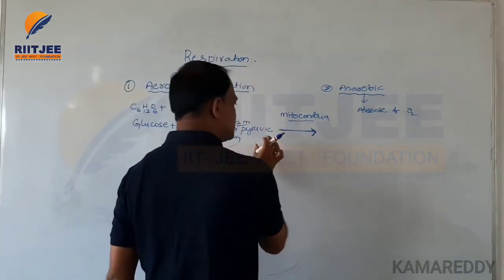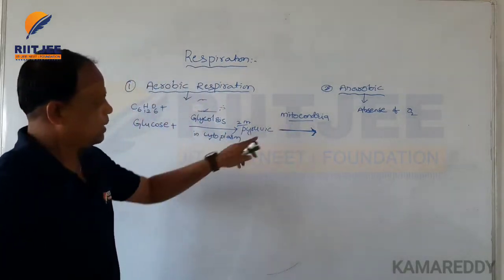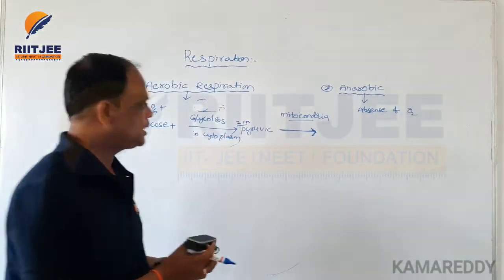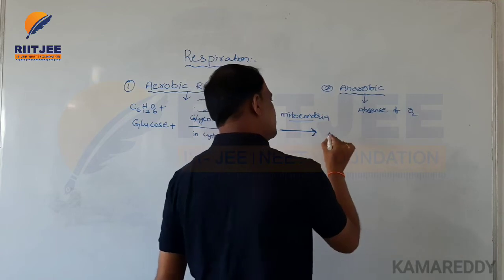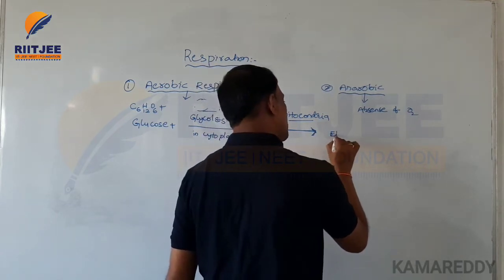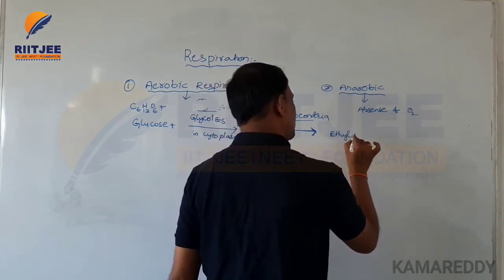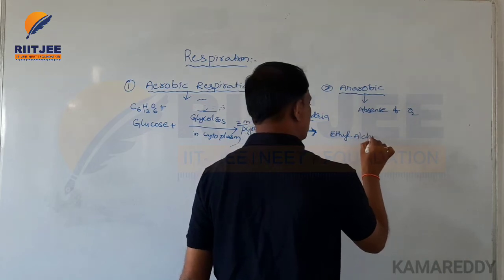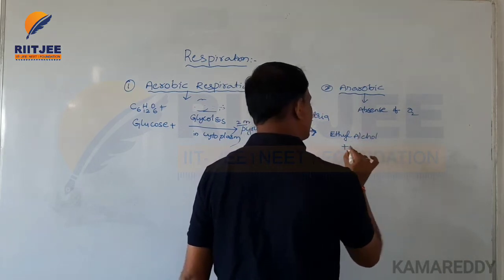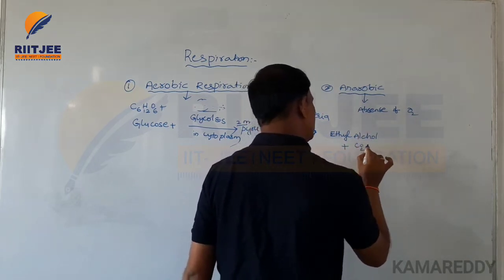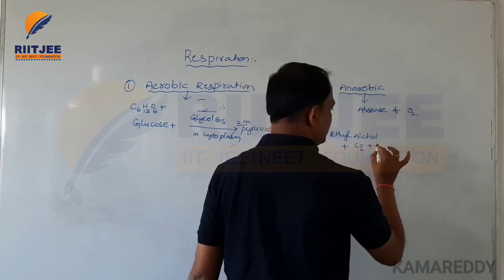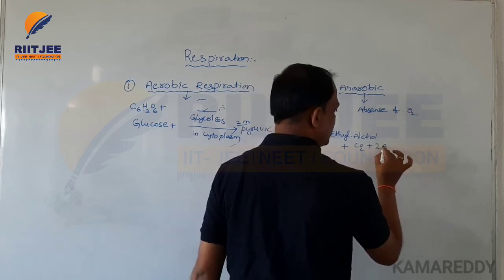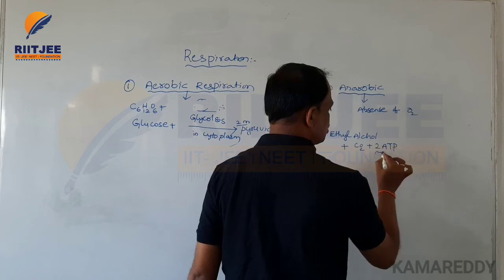In the absence of oxygen, the pyruvic acid is converted into ethyl alcohol plus CO2, and less energy is released, only 2 ATPs.